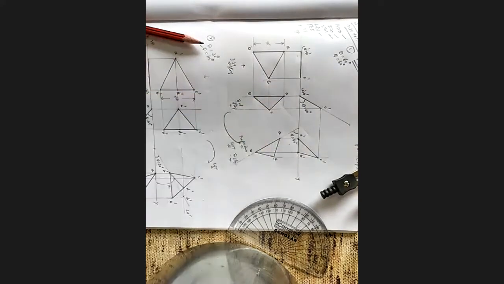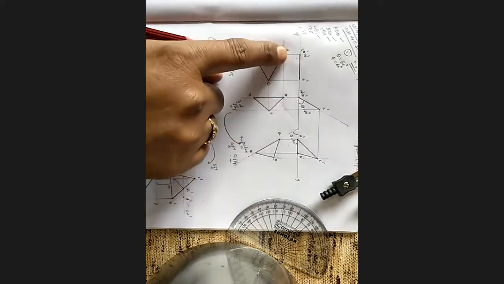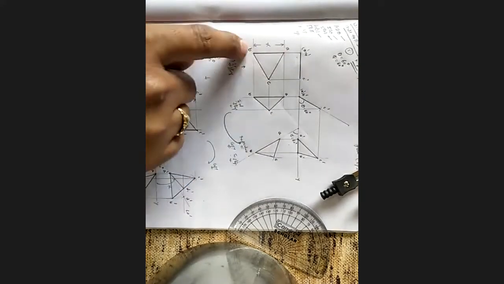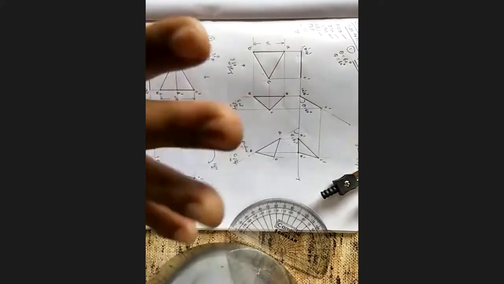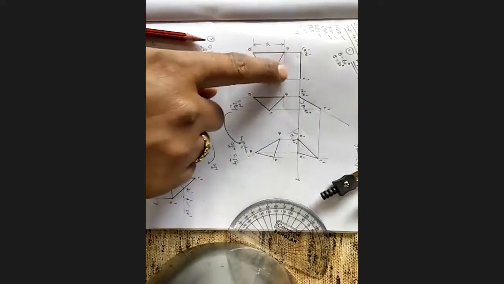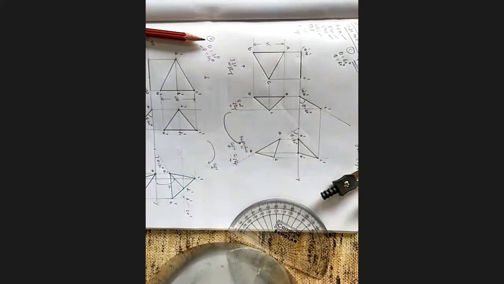Procedure is same. Instead of triangle, you take square. Instead of square, take pentagon. Shape will be same. A, B, C, D. 4 corners, 4 sides. 5 corners, 5 sides. 6 corners, 6 sides. Circle: how many corners you want to divide? You divide. This is to be careful about.